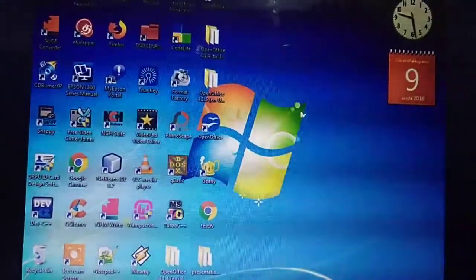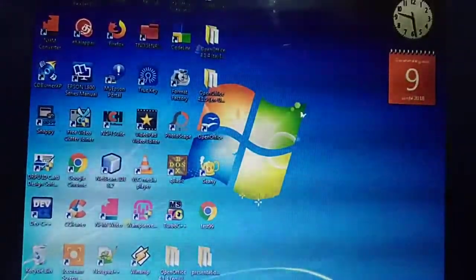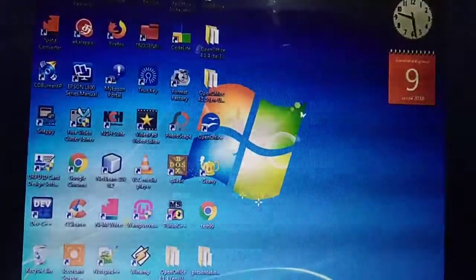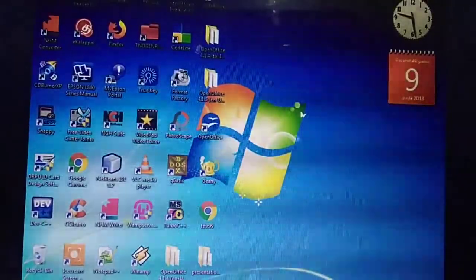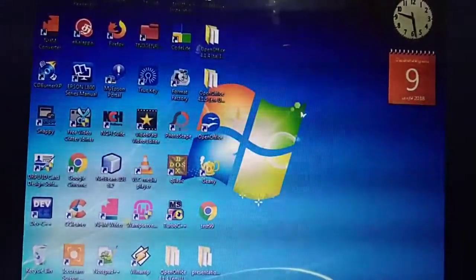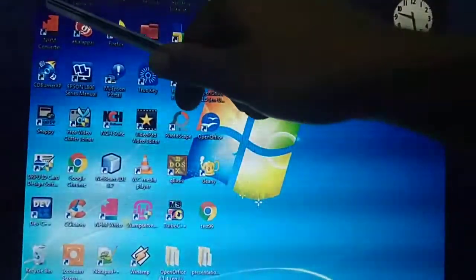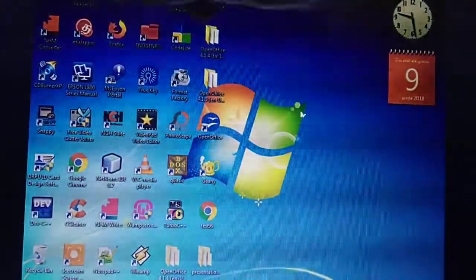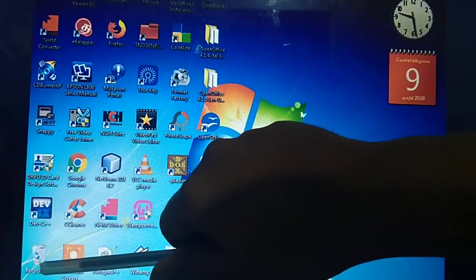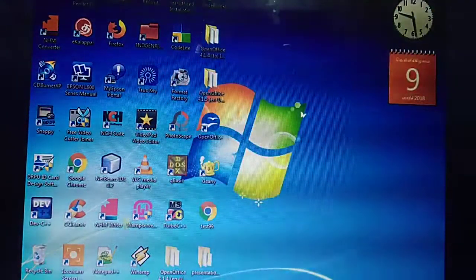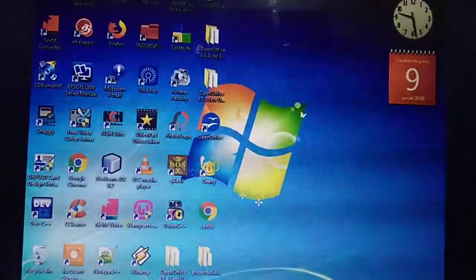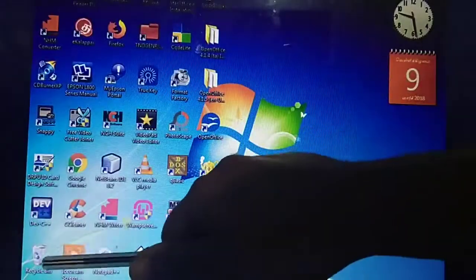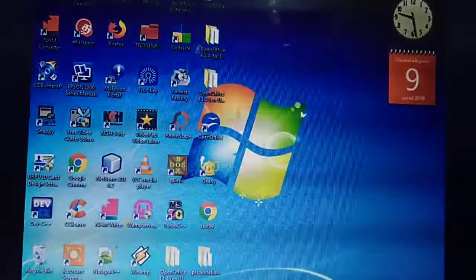Initially, if you are installing the OS, only 2 or 3 folders, so initially 2 or 3 icons will be present on the desktop screen. That is called as what? Standard icons. So what are the standard icons? Is it visible? First thing, my computer. And listen, my computer as well as recycle bin. Is it visible for your recycle bin? Yes, by installing this OS itself, these folders are present on the desktop screen by default.